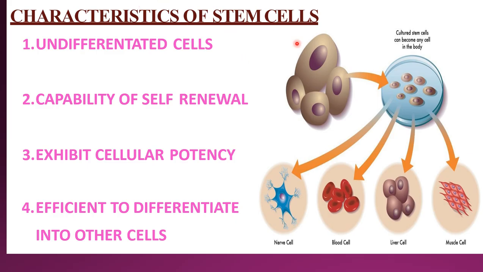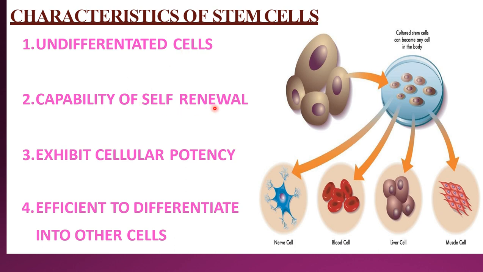Now, what are the characteristics of stem cells? We have already discussed the characteristic features of stem cells; I'll give them to you point-wise and diagram-wise. They are undifferentiated cells. They are not differentiated into any particular kind of cell, so wherever they are placed or transferred, they can develop into that particular kind of cell.